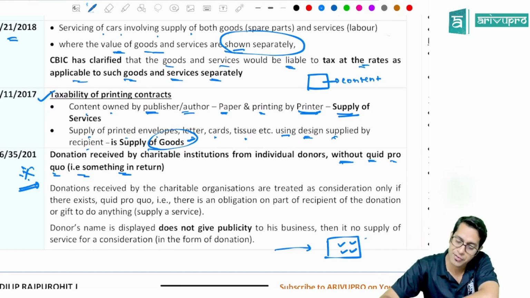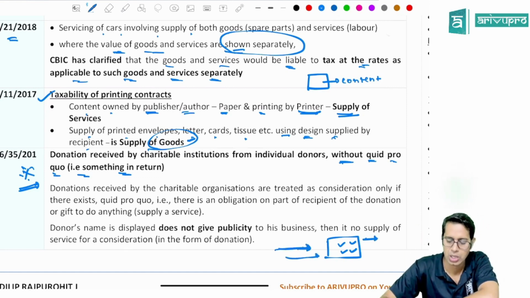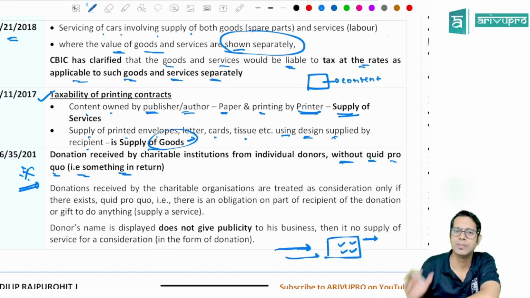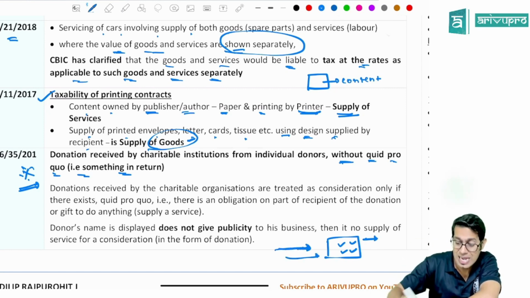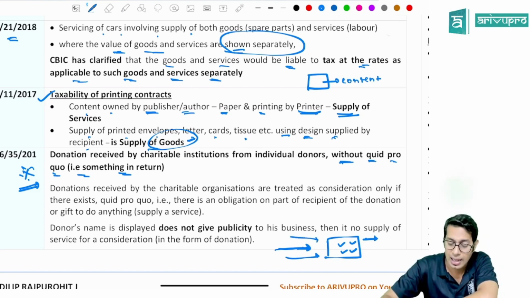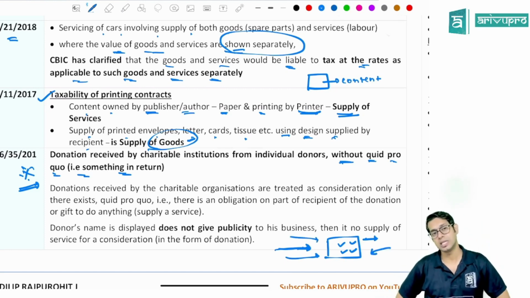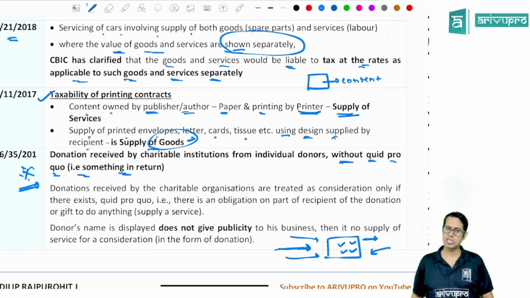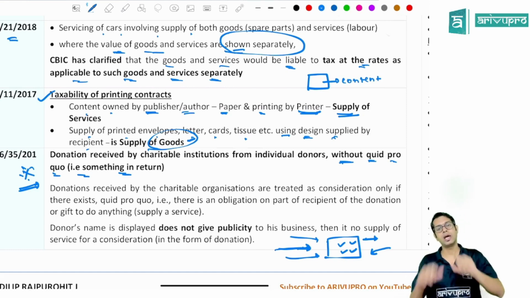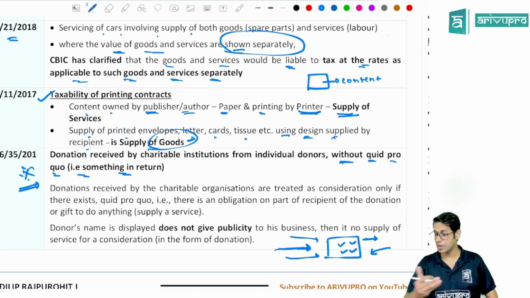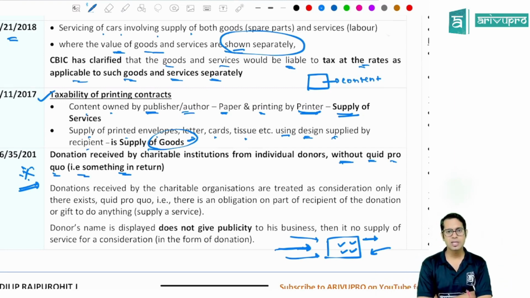Lawmaker says, if the contribution made by you, if I have given donation, donation means what, sir? I have given money and not expecting something in return from you. But I gave the donation to you, and in return you are displaying my name in such a way that it is giving publicity to my business. Say for example, I gave donation of 1 lakh rupees to an old age home. Now they are writing, thank you Mr. Dilip of Priya Sarees for making this generous contribution. Now, whenever a person is walking by, if he sees, oh, Dilip of Priya Sarees is making contribution over here, oh, it is very good, I should go to Priya Sarees to purchase more and more sarees. Now, it is giving publicity to my business.